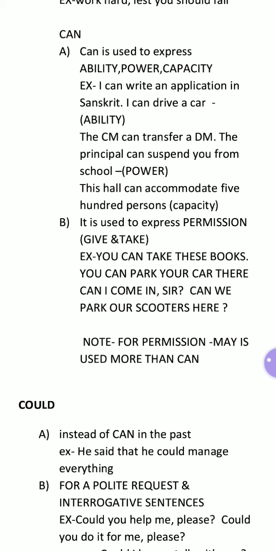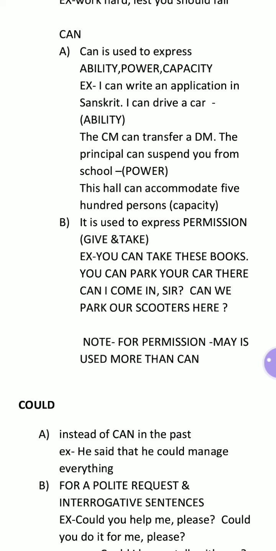I can type 500 words in 1 hour. This is ability. I can lift 10 kgs, 50 kgs. I can work for 5 hours continuously. So this is ability. You write a sentence using can that shows ability.